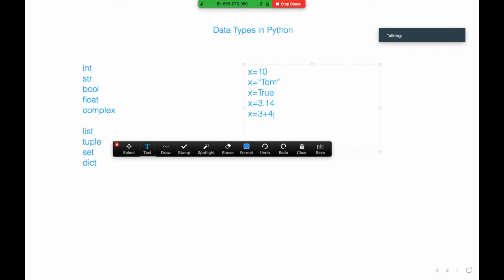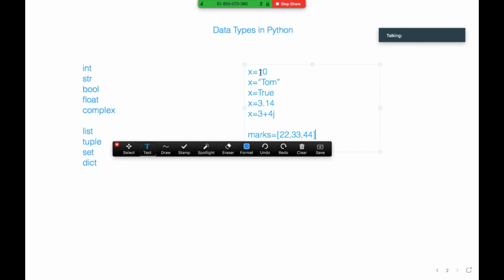Now let's see the list data type. For example, I need marks, some variable, marks. If I need 3 marks, instead of declaring 3 variables, I can provide a collection of values. If you provide it in square brackets, it is called a list.